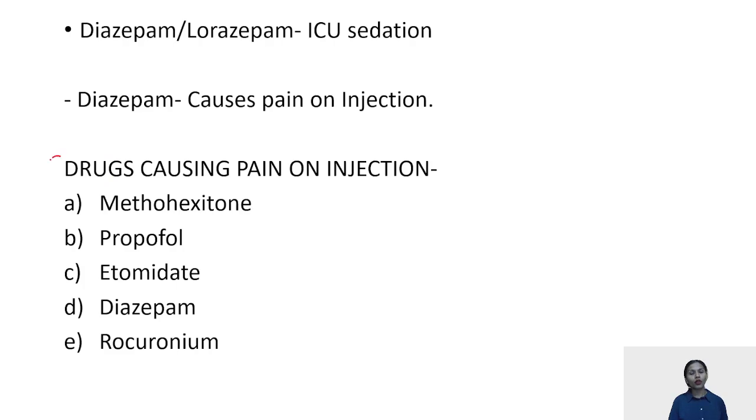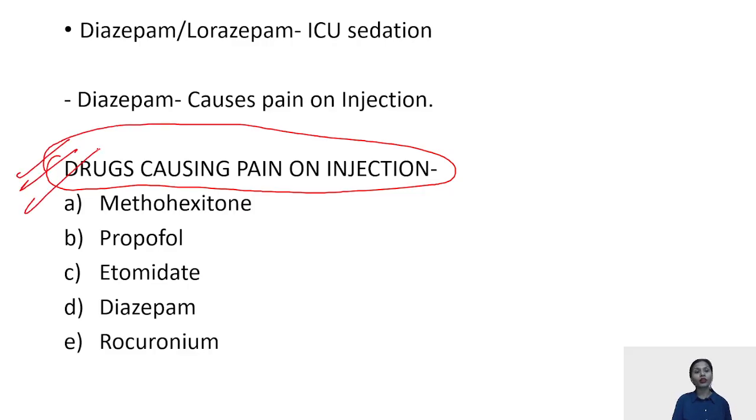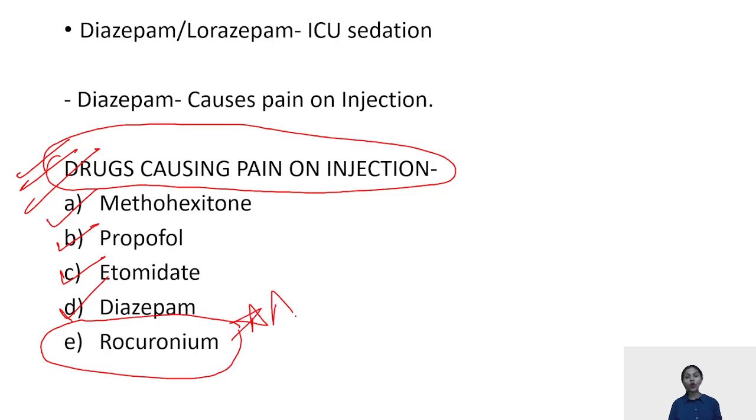Now, one of the questions, let's revise which drugs can cause pain on injection. Propofol, we all know about it. Etomidate, yes. Diazepam and methotrexate. These are the four drugs that lead to pain on injection. I repeat again: propofol, etomidate, methotrexate and diazepam. And one neuromuscular blocker is also there, that is your rocuronium. Rocuronium leads to pain on injection.